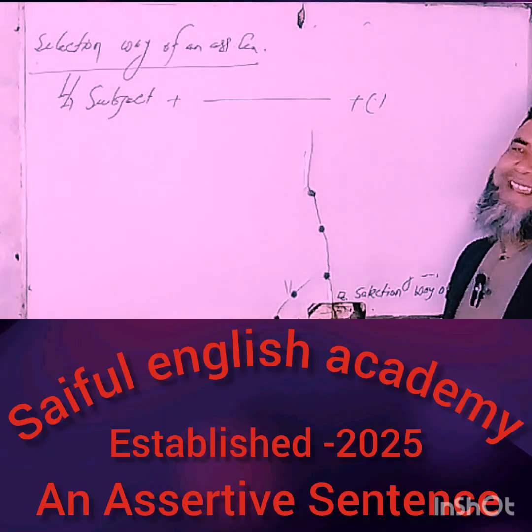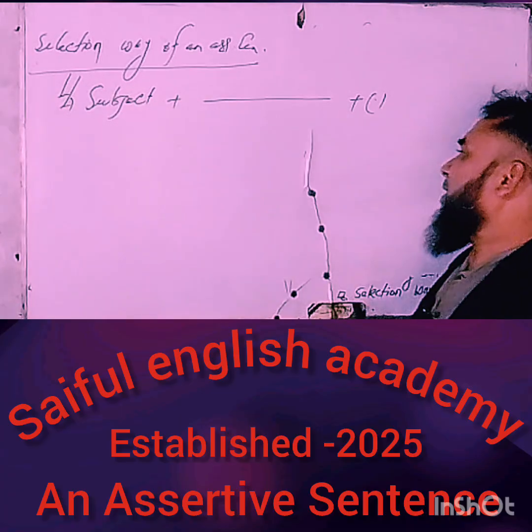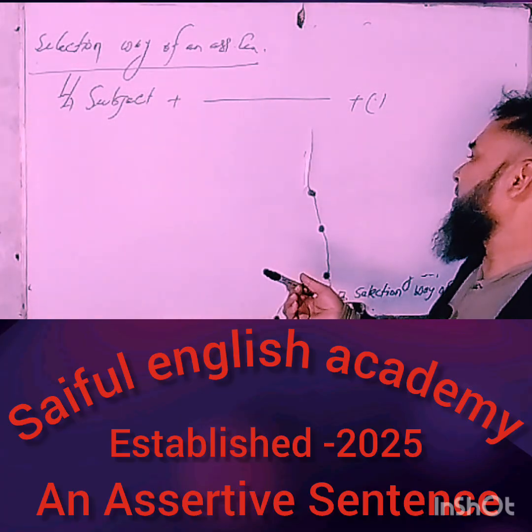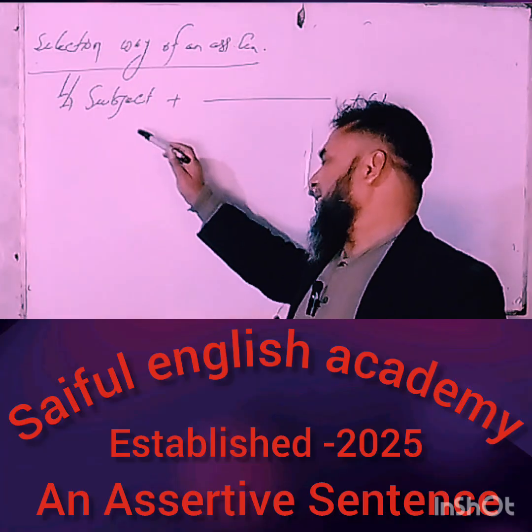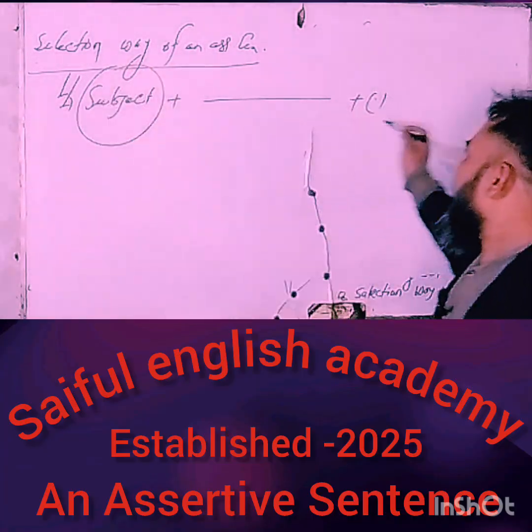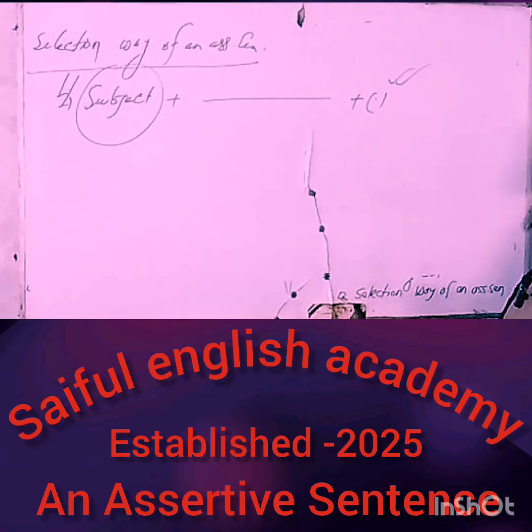Okay, have you understood clearly? There is only one way of selection of an assertive sentence, and the way is starting word, subject, and finally ending with the note of full stop.